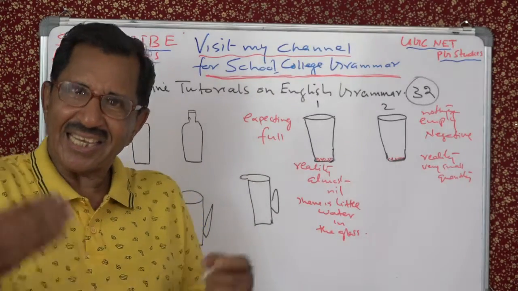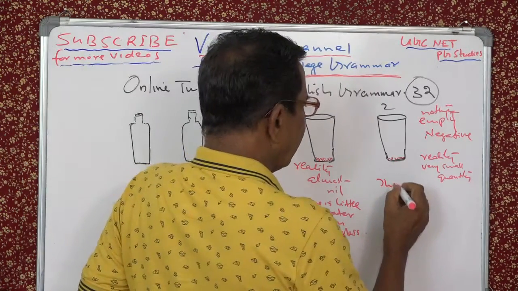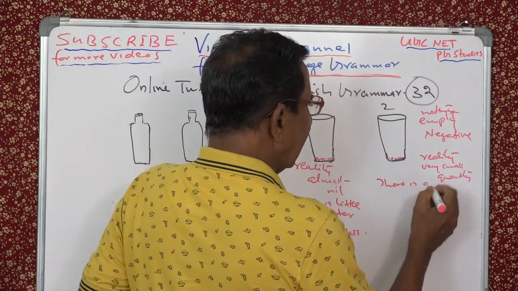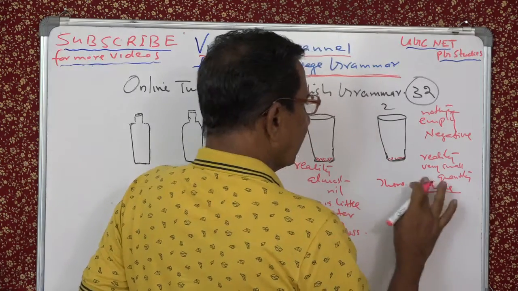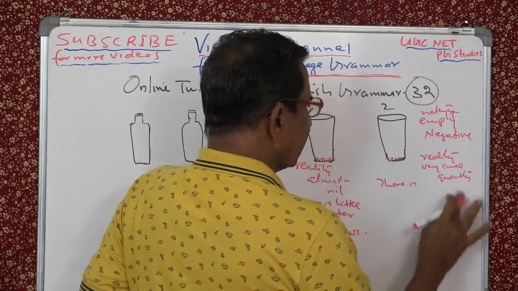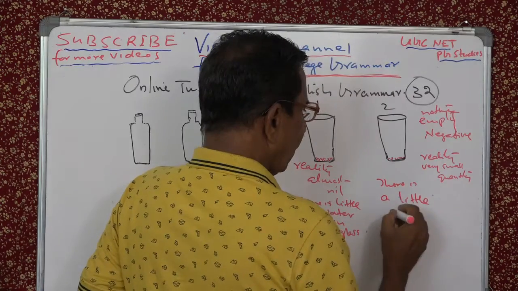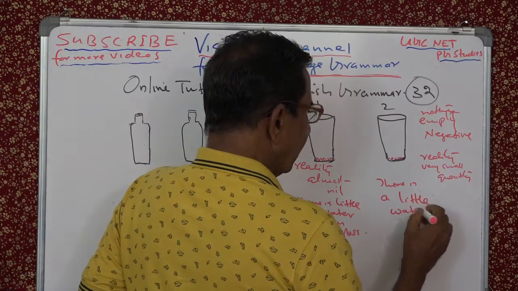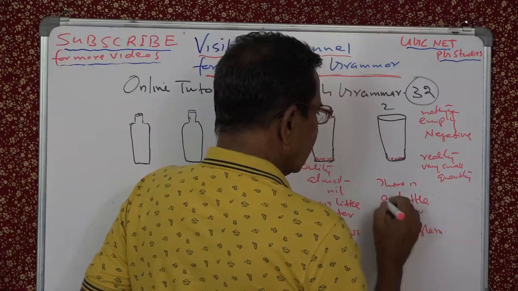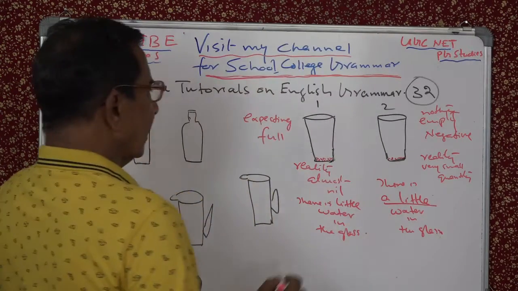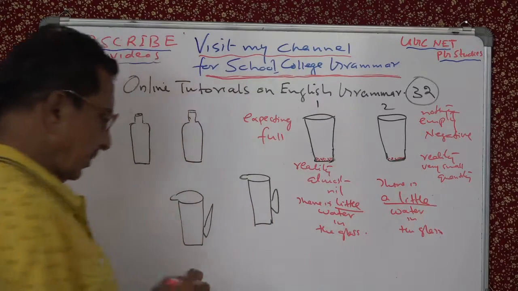Oh, there is a little. So I said, there is a little water in the glass. See, a little. Here it is little. See the difference.